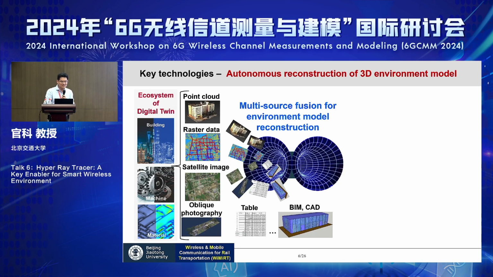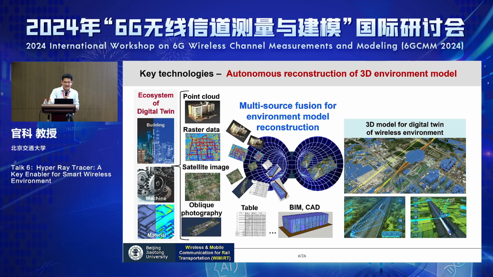So what you need is a multi-source fusion for environment model reconstruction. Then, according to such material of diverse formats of the digital map, you can get some 3D environment model that can be used for ray tracing simulation. And better, this method should be autonomous. But nowadays, of course, we are doing this manually with our students or teachers. But in the future, I think such an autonomous fusion mechanism will be developed.